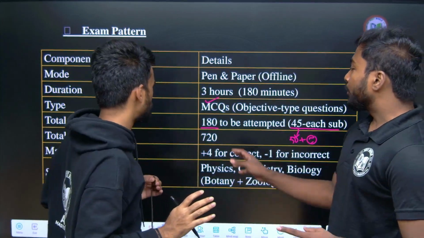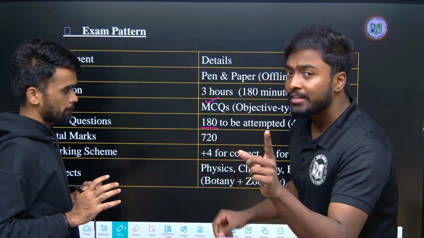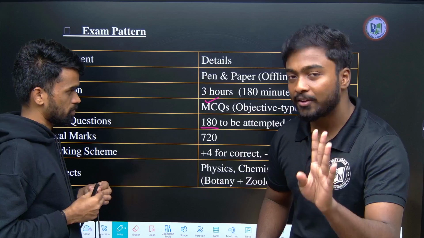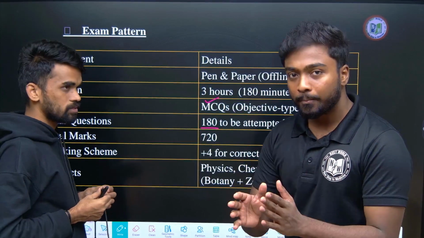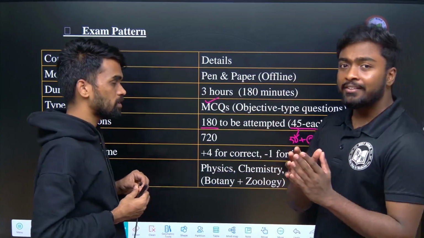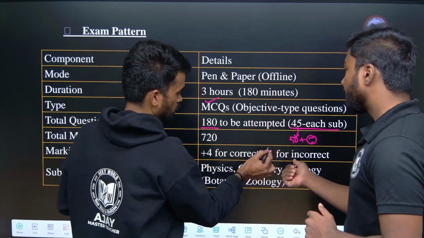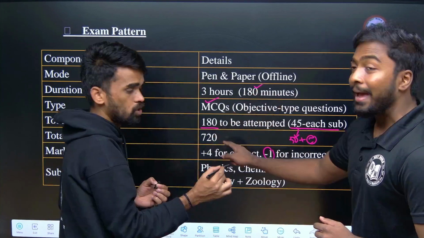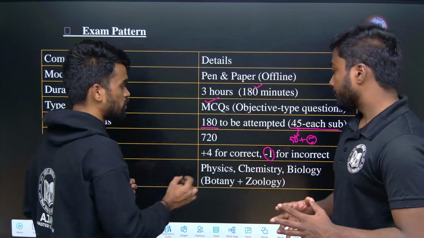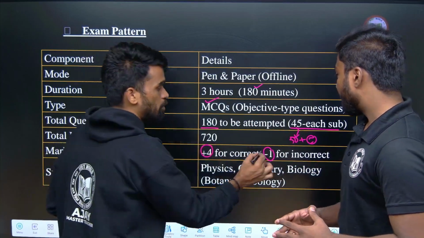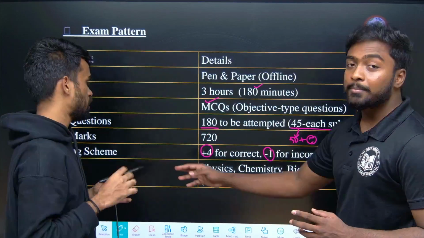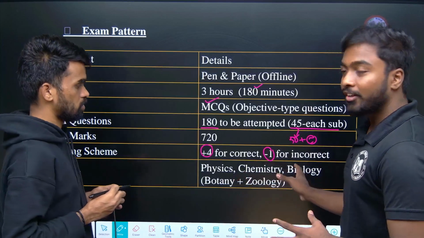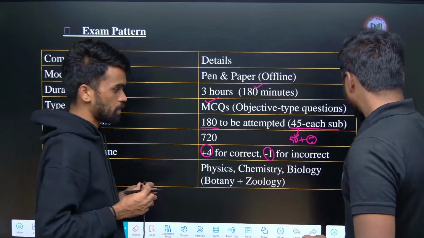Each question carries 4 marks: plus 4 for a correct answer, and if you answer incorrectly, it will be minus 1. So a total of 180 questions are to be attempted in 180 minutes, and the maximum mark is 720. The subjects are physics, chemistry, and biology, that is botany plus zoology.